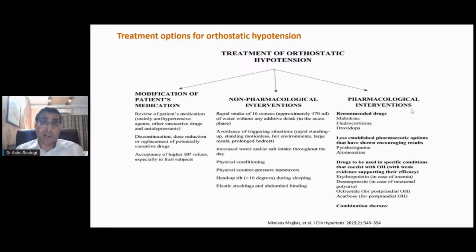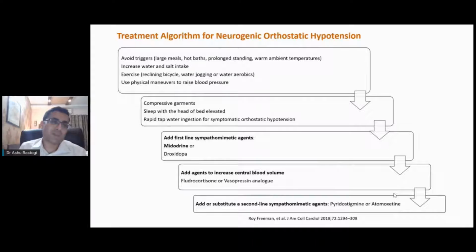But remember, anemia correction is very important. So we also use erythropoietin to maintain a hemoglobin of around 12, which has been shown to improve orthostatic hypotension. In certain cases with significant diuresis, we use desmopressin. Octreotide is mainly for postprandial orthostatic hypotension. Only and only in postprandial orthostatic hypotension has it been found to be useful. Sometimes combination therapies are used.